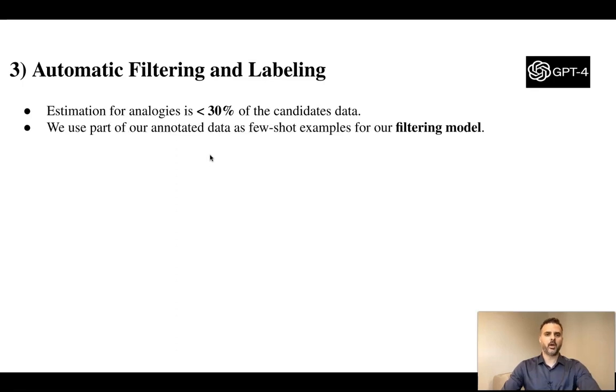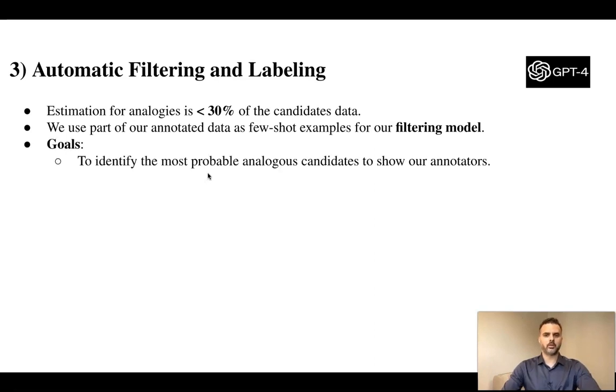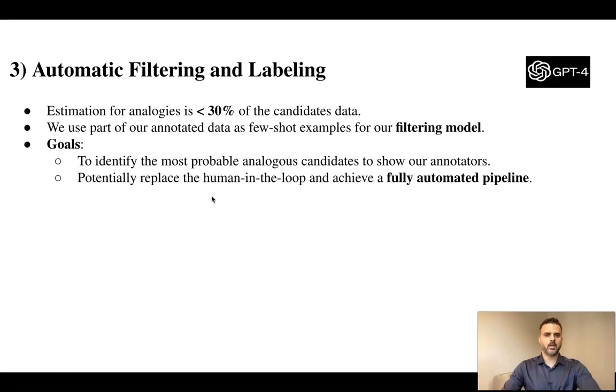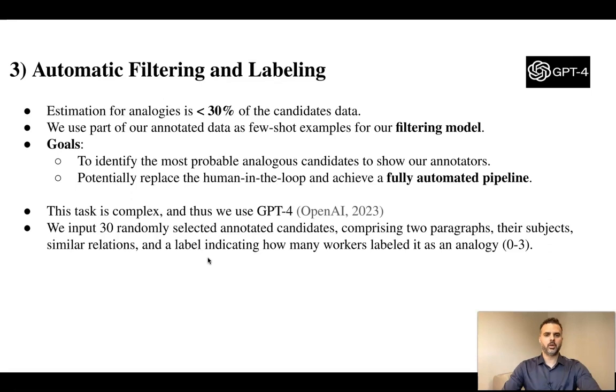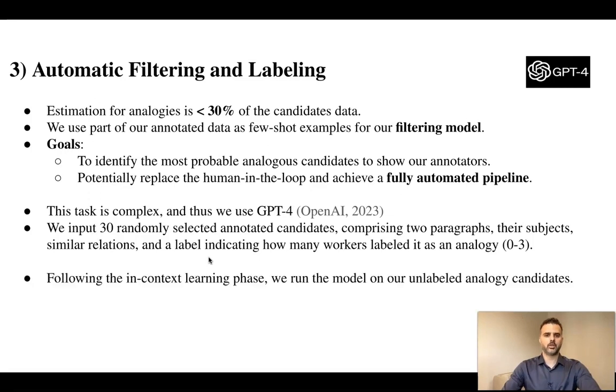We now use part of our annotated data as few-shot examples for our filtering model. The goal is twofold: to identify the most probable analogous candidates to show our annotators, and potentially replace the human in the loop and achieve a fully automated pipeline. This task is complex, and thus we use GPT-4. We input 30 randomly selected annotated candidates comprising 2 paragraphs, their subject, similar relation, and a label indicating how many workers label it as an analogy. Following the in-context learning phase, we run the model on our unlabeled analogy candidates.